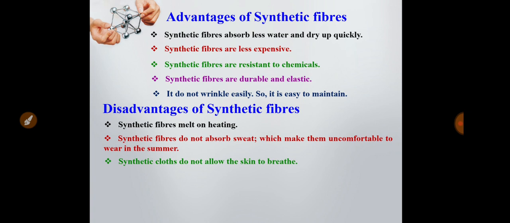And synthetic fibers do not absorb sweat easily, which makes them uncomfortable to wear in the summer. We know that if you use a cotton shirt or pant, it can easily absorb sweat, and this sweat gets evaporated and makes a feeling of the body being cool. But synthetic fiber dresses do not absorb water. That's why if you use them in the summer season, you cannot be comfortable, because there will be no evaporation of the sweat.